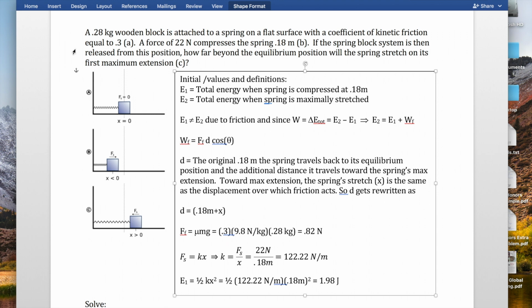All right, let's do some physics. This is a problem that deals with energy loss / work done by an external force.